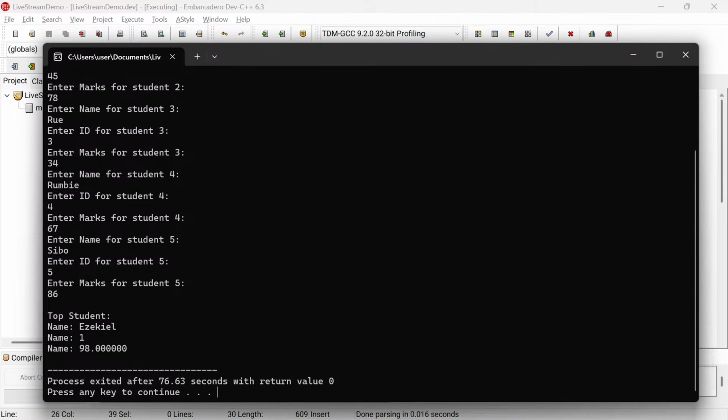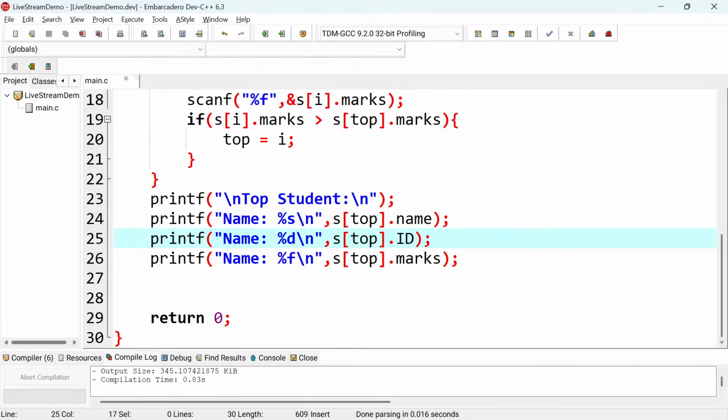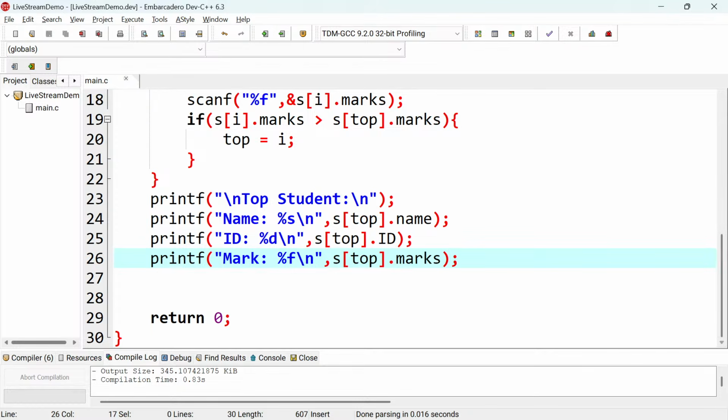And you see that top student it's Ezekiel, and so I was supposed to change this one to ID, and this one to mark, and the mark is 98, just like that. So I think I was just supposed to change here where there's name something like that. This is ID, and then this is mark, just like this. So guys, that's how you come up with a solution for this.